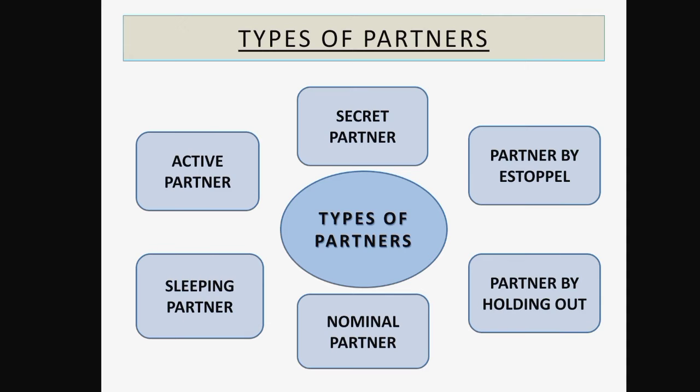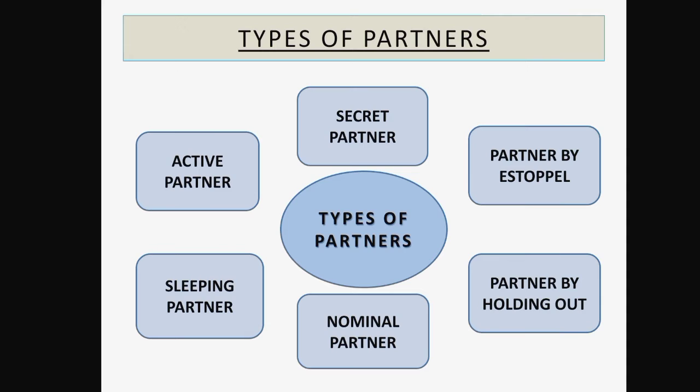X, who is the active partner of the partnership firm, takes the loan from the financier or the bank, but he uses the name of Mr. A. Mr. A accepts that he is a partner by his words, and by his words only the financier provides the loan to the firm. So we can say Mr. A is a partner by estoppel. He is also lending his name for the benefit of the firm.